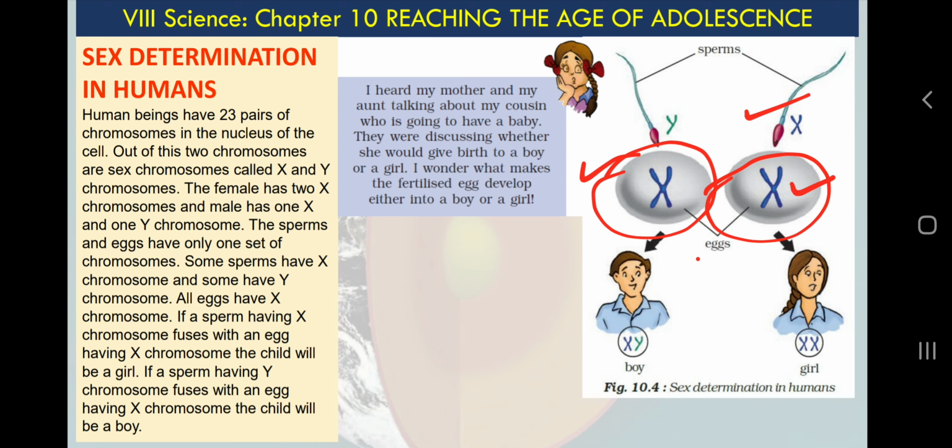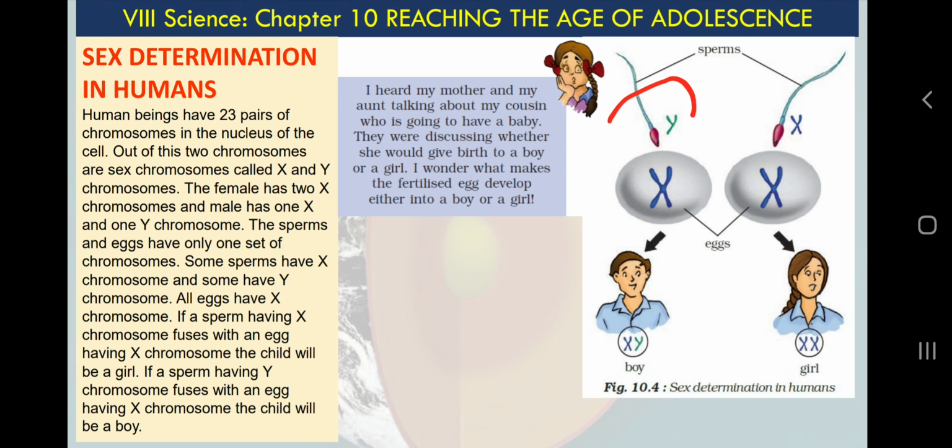So although a male has millions or billions of sperms, half of them will have an X chromosome and half will have a Y chromosome along with 22 chromosomes. Very simple concept to understand.